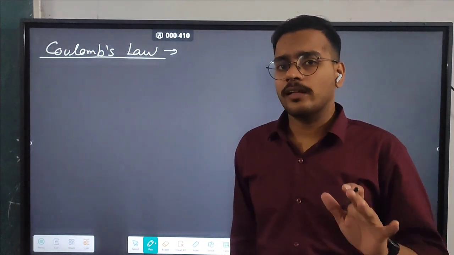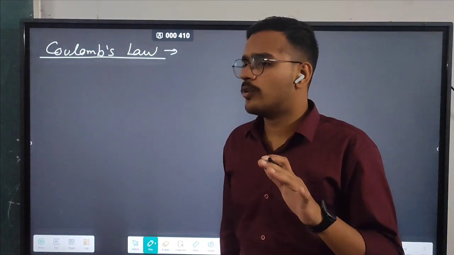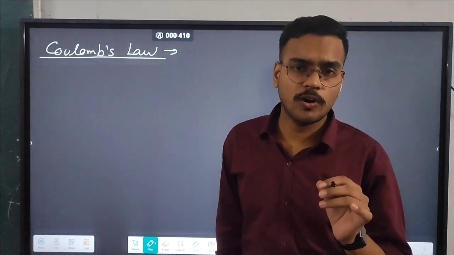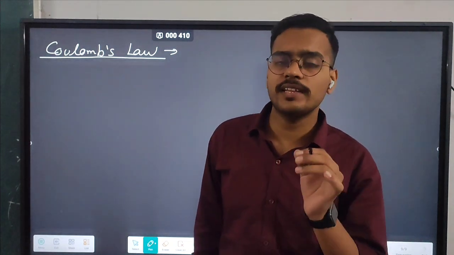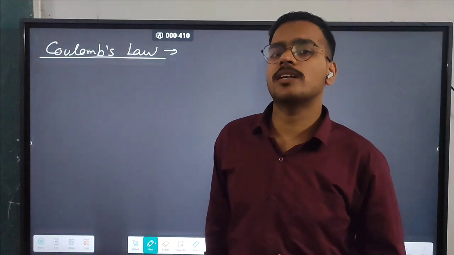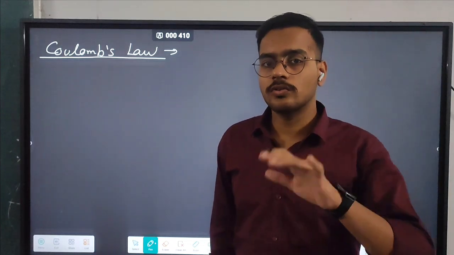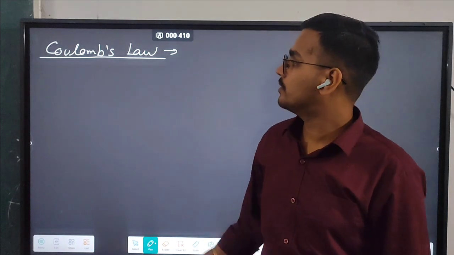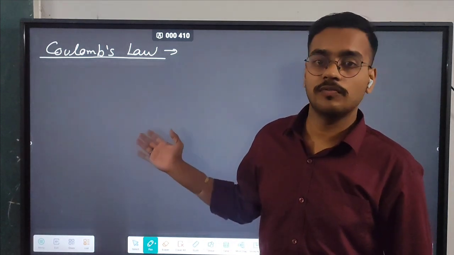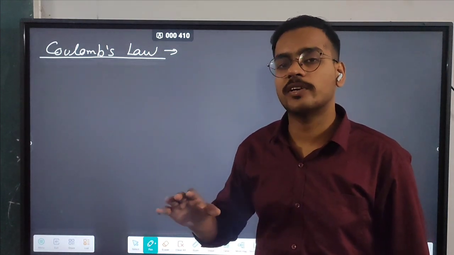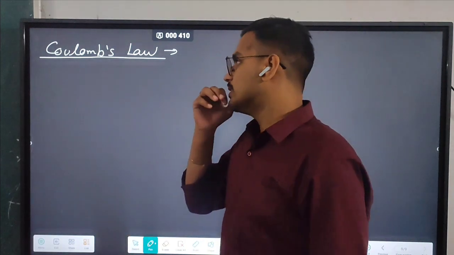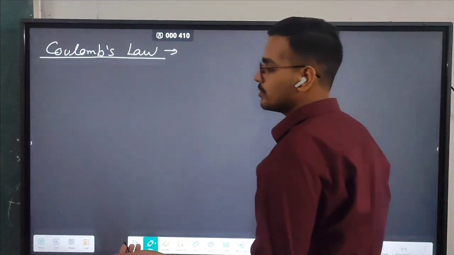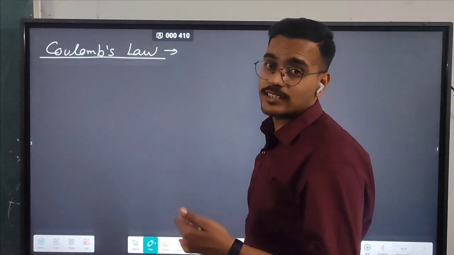If you talk about subatomic particles which have very less masses, then Newton's formula is not applicable for the value of forces. So Coulomb, a scientist, gave a formula which is applicable for subatomic particles with very less mass. In this law, he gave the magnitude of force between two charges Q1 and Q2.